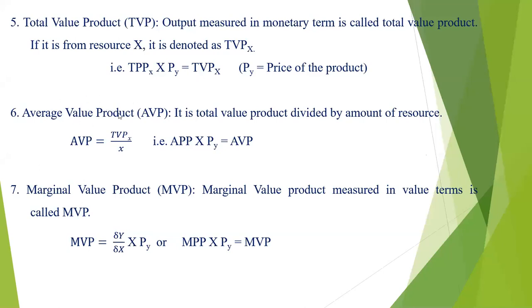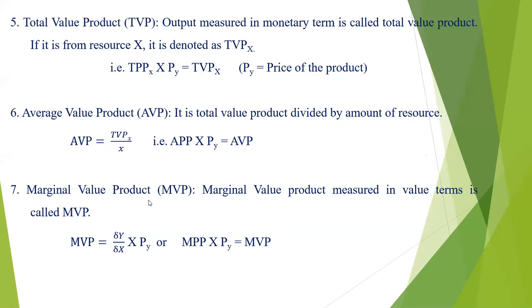Likewise, the average value product, AVP. Average value product is the total value product, TVP of X, divided by the amount of resource. So AVP is equal to TVP of X divided by X, or we can say APP, average physical product, into price of Y gives us the AVP. That is, AVP is equal to TVP of X divided by X, that is APP multiplied by price of Y, average value product.